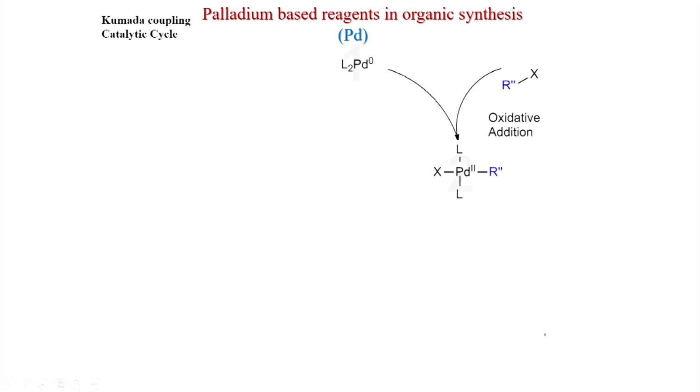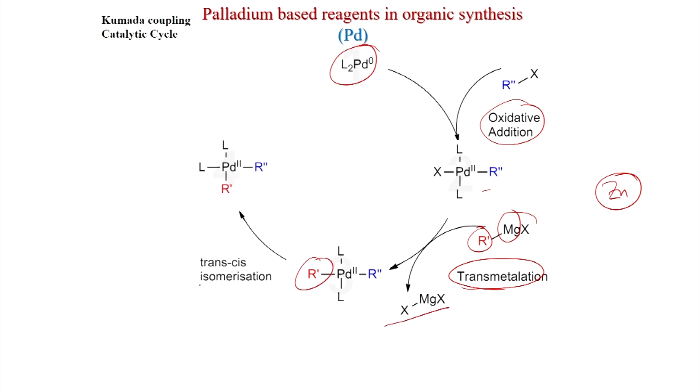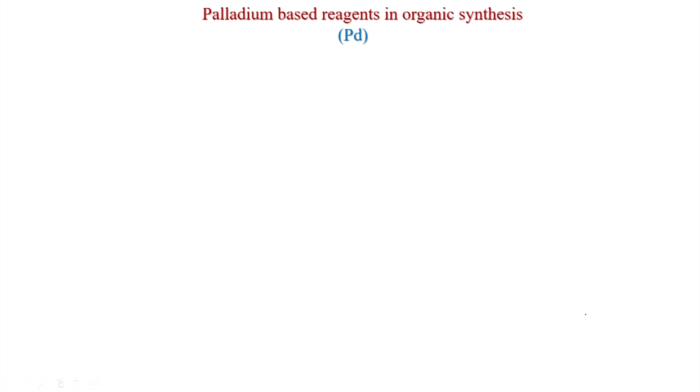Now, we will discuss the mechanism. The mechanism is the same as Negishi coupling. Here also the oxidative addition will happen, and the transmetallation. Earlier we have seen zinc in Negishi, but in Kumada coupling, this is the magnesium, Grignard. Now, transmetallation will happen, R dash is the nucleophile, it will react with the palladium, and this is the byproduct. Now, trans isomerization will have to happen, so they will be close to each other. After that, reductive elimination, you give this product and you get your palladium 0.